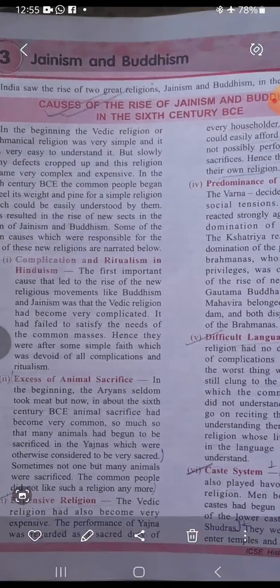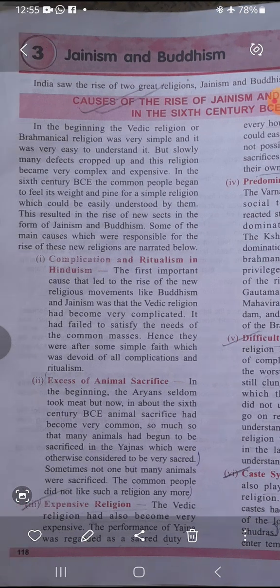So people started looking down upon the others who had a lower birth. Okay, if people were born in the family of shudras, or those who were considered to be untouchables, the lower caste of the society, they faced very rigid caste systems. Now all these things were gradually making Hinduism a very complex religion. Okay, so this was one of the reasons. First is complication and ritualism in Hinduism.